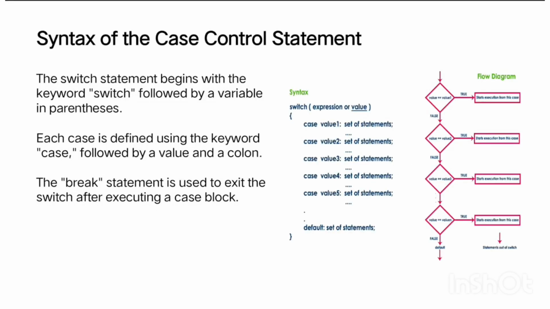Syntax of the case control statement. The switch statement begins with the keyword switch followed by a variable in parentheses. Each case is defined using the keyword case followed by a value and a colon. The break statement is used to exit the switch after executing a case block. If the value is true, then it executes that case. If the value is false, then it goes to the next value. It will keep repeating this process until the statement becomes true.